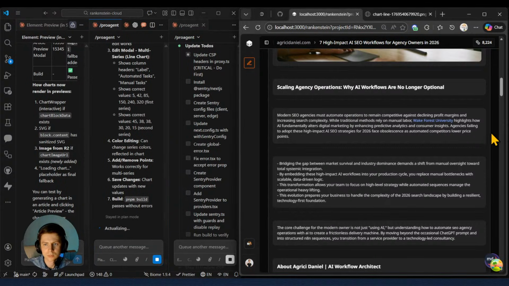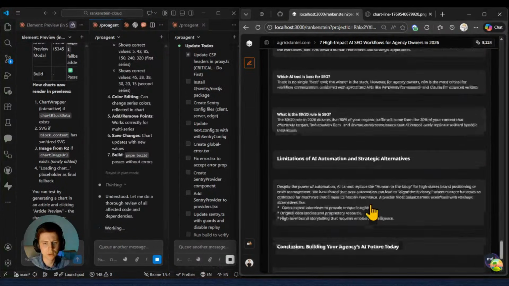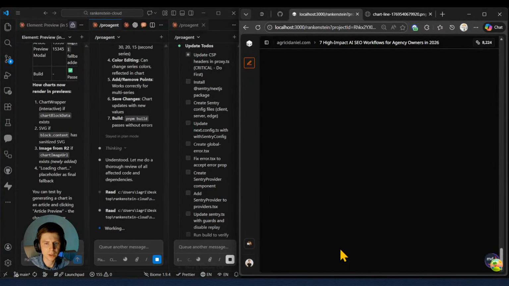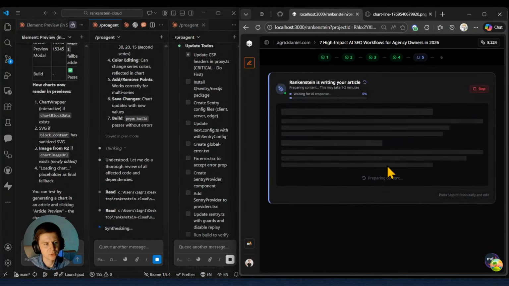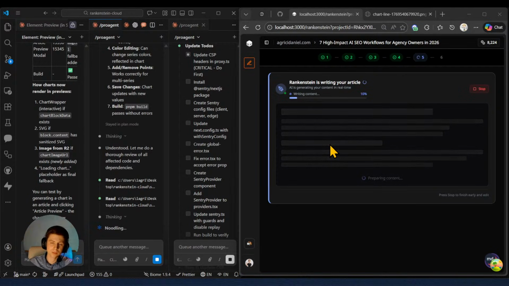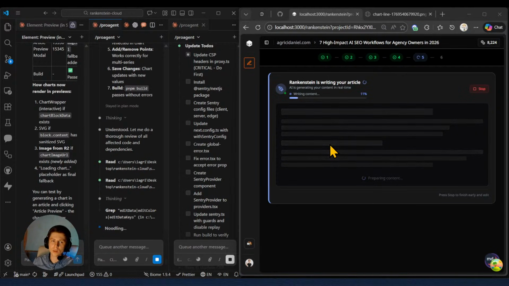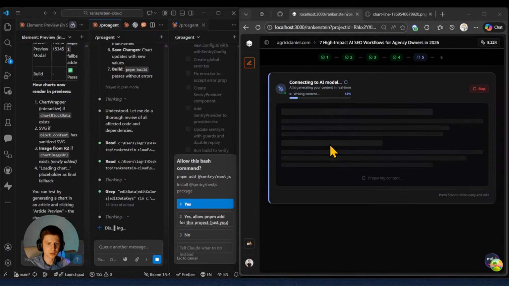In the meantime, while these two agents are working, I will test once again that the preview works. So I'm going back to the blog. I will again generate an audio summary, and press generate draft. Let's wait. Hopefully right now the preview, when we want to preview the article in full, will contain the charts for us. Because this is a good function to have for user readability and also for factual data, and of course for people to understand exactly what we're doing.